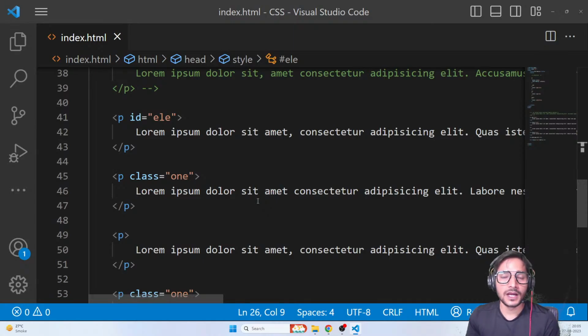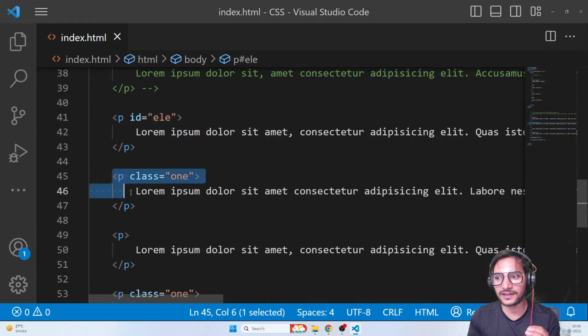Now you might have a question: if I can give class and ID, what's the difference? The difference is you can repeat classes, but you cannot repeat IDs. IDs are for uniqueness. That means once you give an ID to someone, for example, if I have given the ELE ID to this P, I cannot repeat the same ID for some other element.